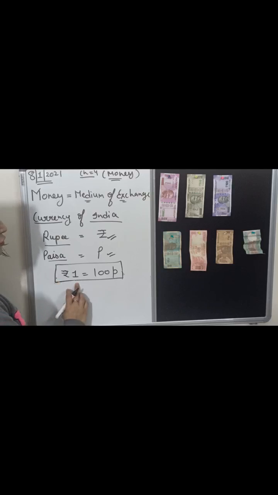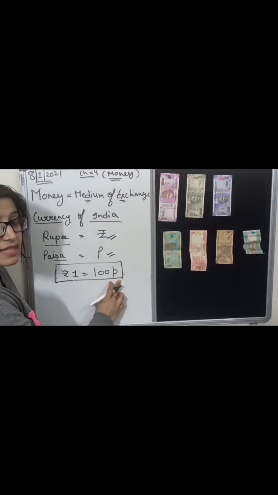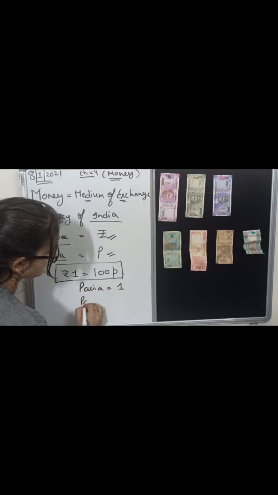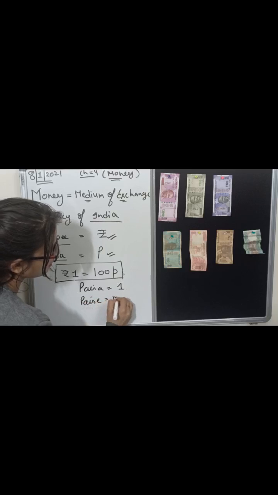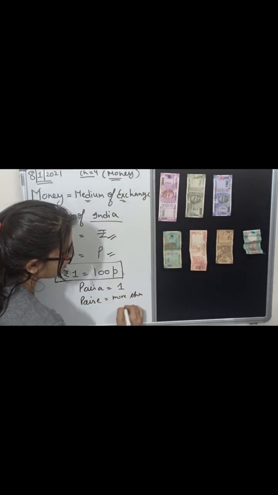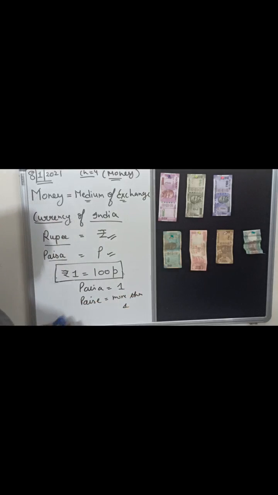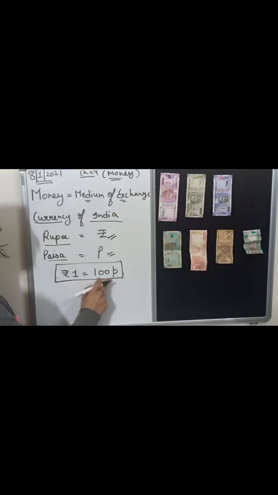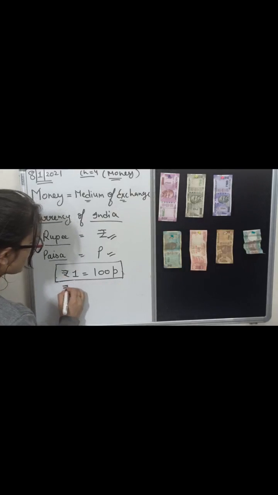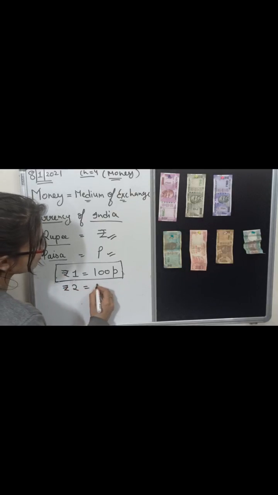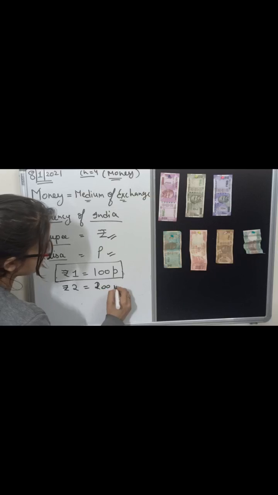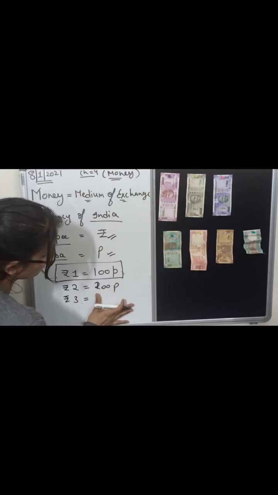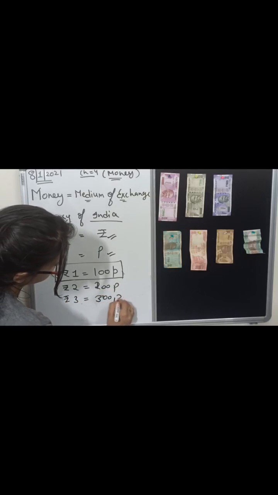Now 1 rupee is equal to 100 paise. We use paisa for 1 and paise for more than 1. So 1 rupee is equal to 100 paise. Similarly, 2 rupees is equal to 200 paise, and 3 rupees is equal to 300 paise.